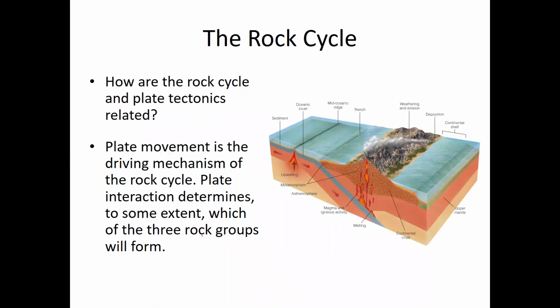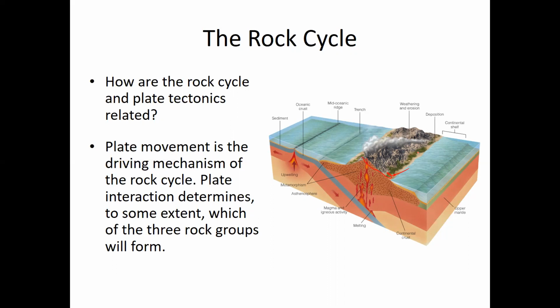So for example, if there happens to be volcanism at that plate boundary, we're going to have igneous rocks form. If rocks are being squeezed, if there's heat and pressure along that plate boundary, metamorphic rocks are going to be formed. If rock is pushed up in the air to high elevation where it's weathered and broken down into sediment, that sediment is transported and deposited, then sedimentary rocks are going to form. Sedimentary rocks often form where not a lot's happening, and sediment can accumulate and later be turned into sedimentary rock. But plate tectonics is what drives the rock cycle.